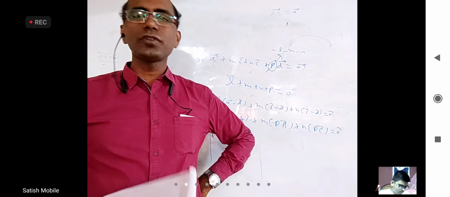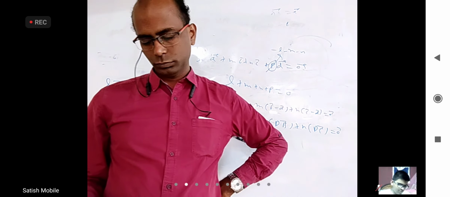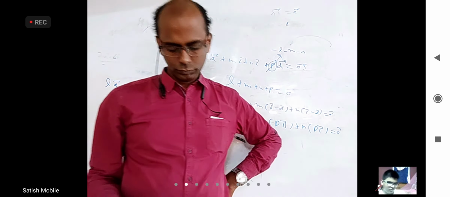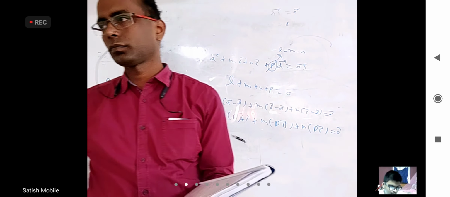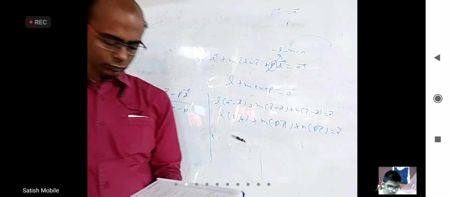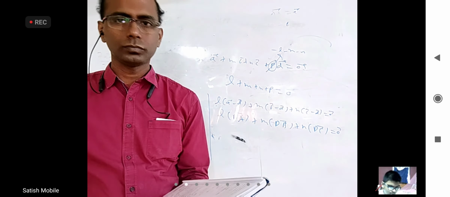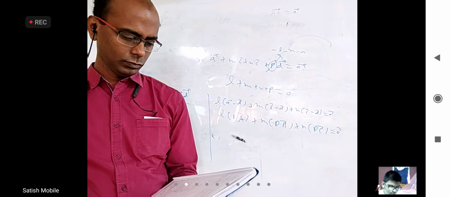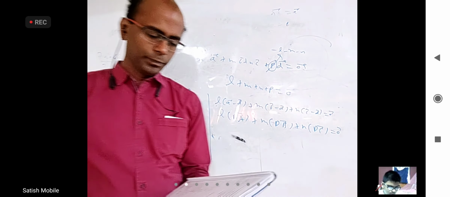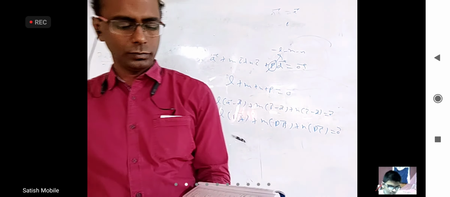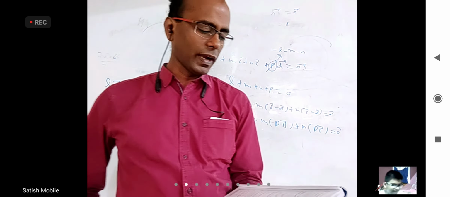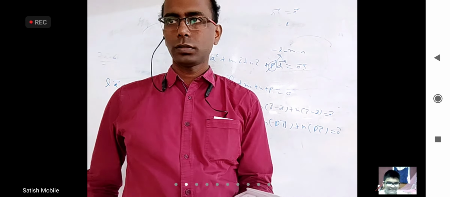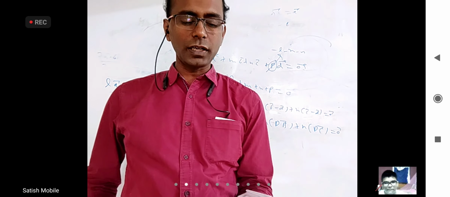Take page number 5 in your mains material if you have. Okay. Very first question. They gave three vectors. They want us to first of all find A minus 2B plus 3C. Can you find A minus 2B plus 3C? Yes. Now they want a unit vector in that direction.